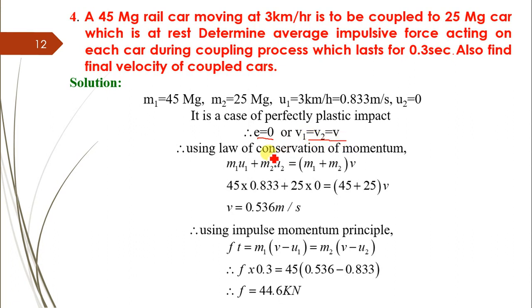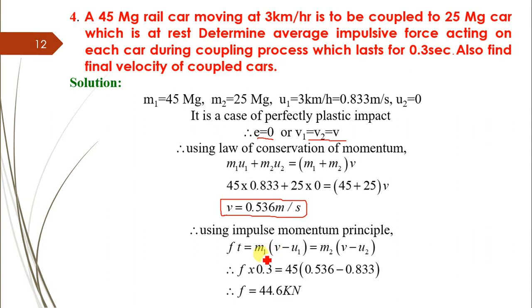Therefore using the law of conservation of momentum, for this plastic impact, m1u1 plus m2u2 equals (m1 plus m2) into v. So substituting the values, we get the velocity with which both the cars are moving after the impact, that is 0.536 meter per second.